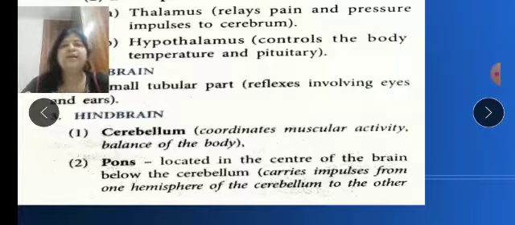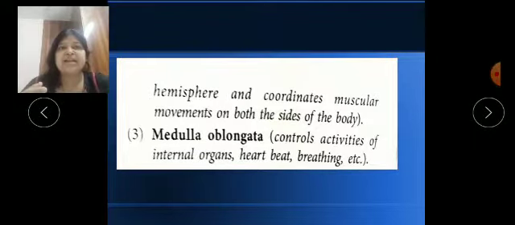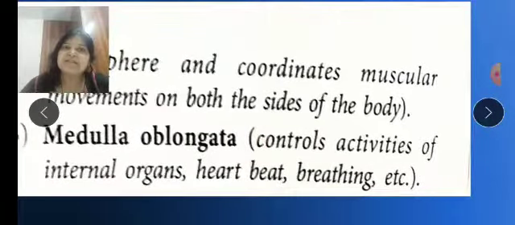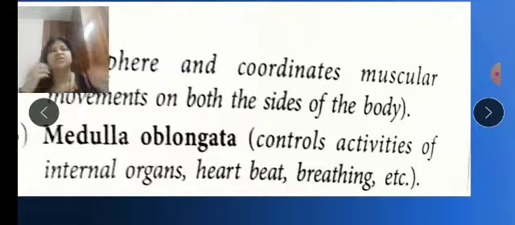The pons is located in the center of the brain, and it carries impulses from one hemisphere to the other. One hemisphere means the left and right, both sides. Now the last one, the third one, is the medulla oblongata. It controls all the involuntary actions. So you should know the function of each.